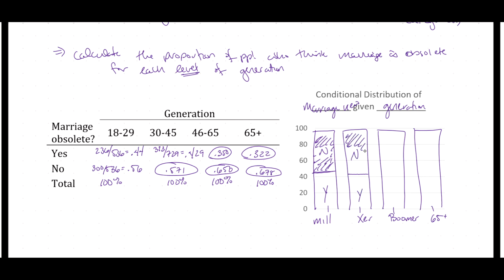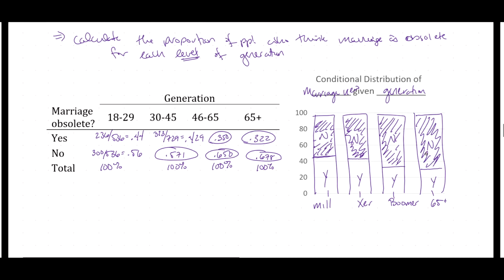And I'm going to shade in no again. Let's do the same thing for my Boomers and those who are 65 or older. Boomers believe that marriage is obsolete with only 35% probability in our sample, and so that is down about here. And then I shade in the 65% who believe that marriage is not obsolete. And those who are 65 plus, they have a 32% chance in my sample of believing that marriage is obsolete. So that is yes. No gets shaded in above.